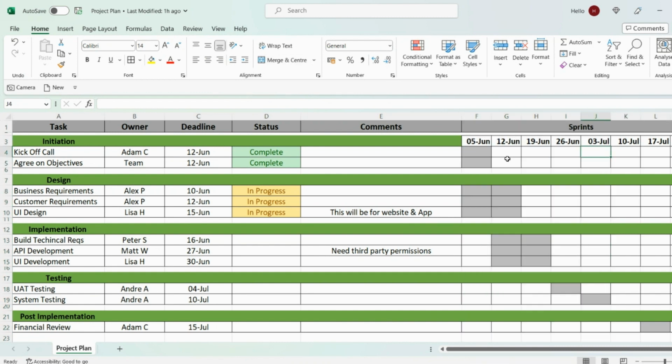And finally, I've got an entire section for the duration of the tasks. What I've done here is enter the dates in weekly order, and each particular bar here represents 1 week. So for example, this particular activity will take 1 week to deliver, and then the business requirements will take 2 weeks to deliver. All you need to do is select the number of cells and change the color to whatever your preference, and that will represent the number of weeks required to deliver that particular action.